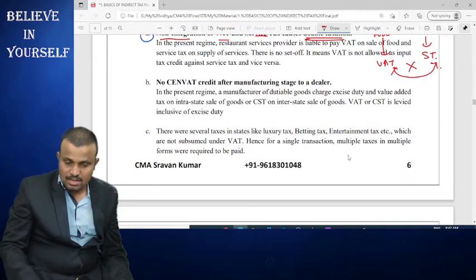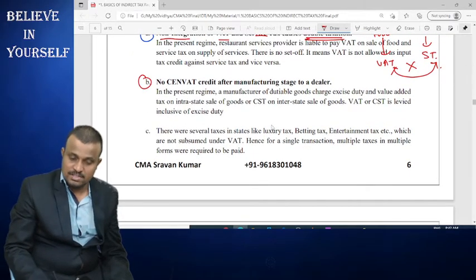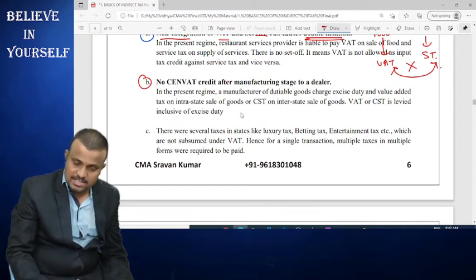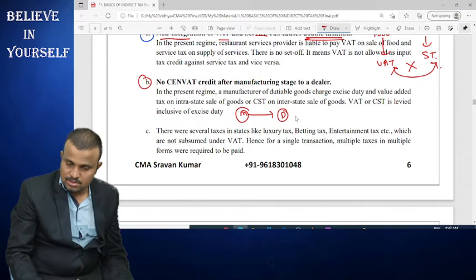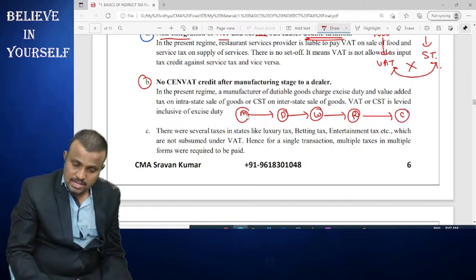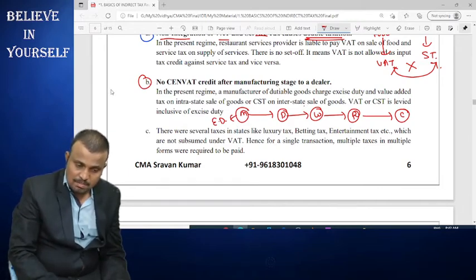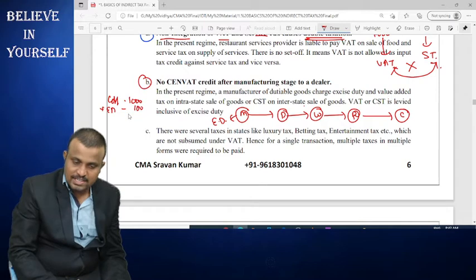And another one is no VAT credit after the manufacturing step. If you observe the trade cycle, there is the manufacturer, distributor, wholesaler, retailer and the ultimate consumer. Here the manufacturer is liable to pay excise duty to the government, and at the time of sale, for example, the cost of the product for the manufacturer is 1000, and with excise duty at 10%, it is 1100. At the time of sale, he imposes VAT at 10%, 110.